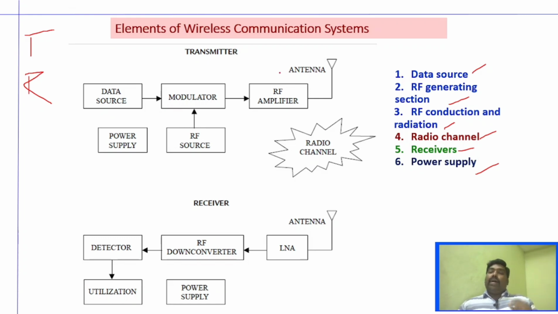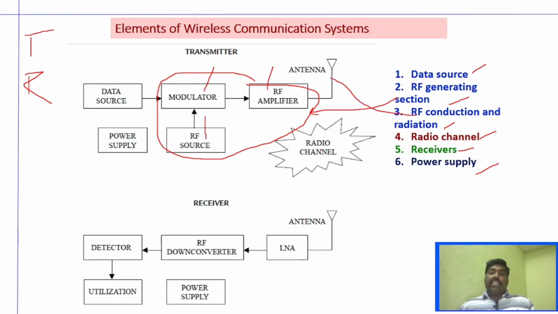The RF generating section comprises the oscillator, the RF source, the modulator, and the RF amplifier. These parts are called the RF generating section. And what is RF conduction and radiation? That speaks only about the antenna. What is the importance of the antenna? What antennas are we going to use? What are the characteristics of the antenna? That is about RF conduction and radiation.